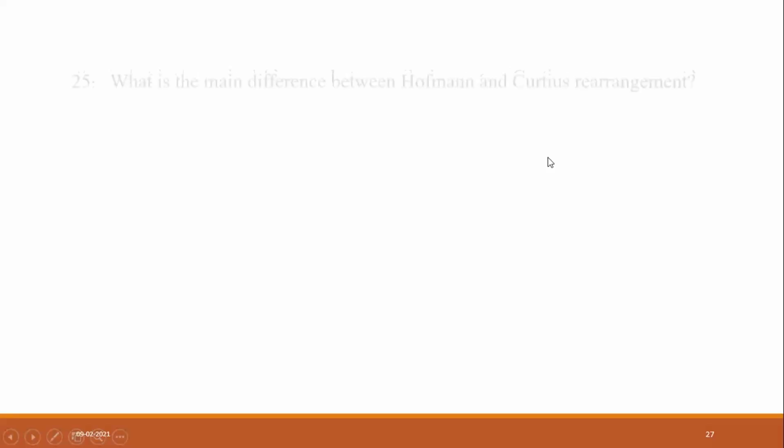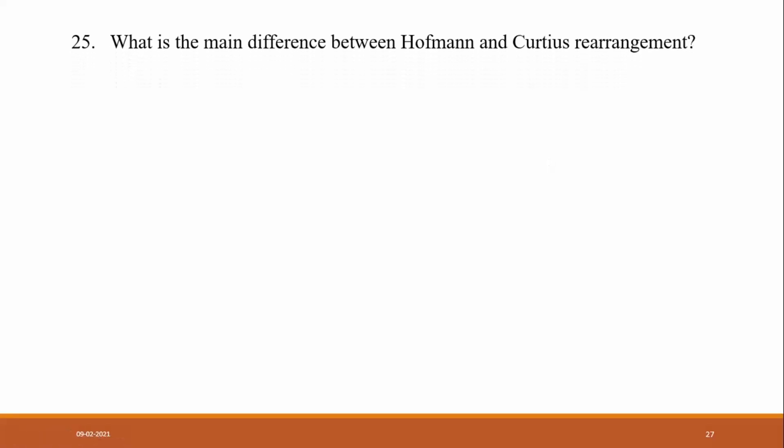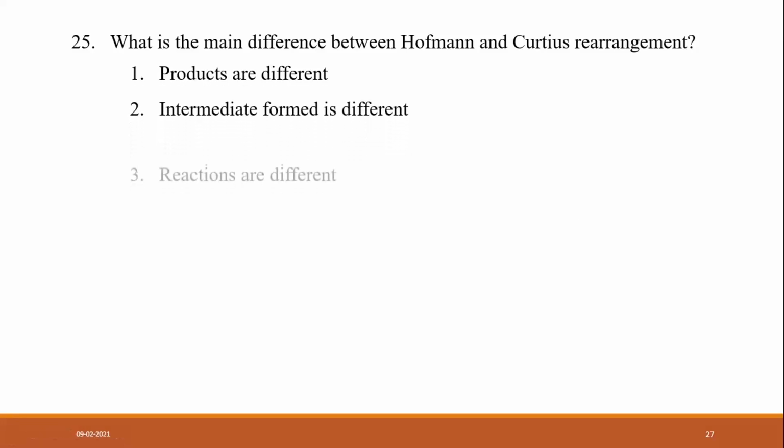Very good. So another question: what is the main difference between Hofmann and Curtius rearrangement? The products are different, the intermediate formed is different, the reactions are different, or none.